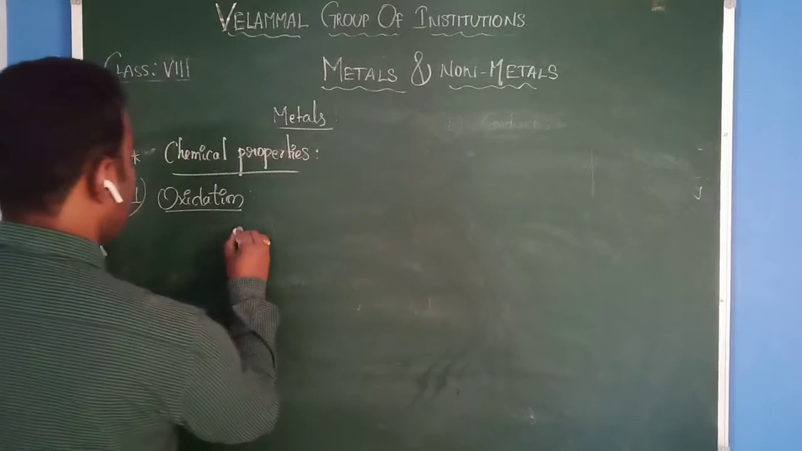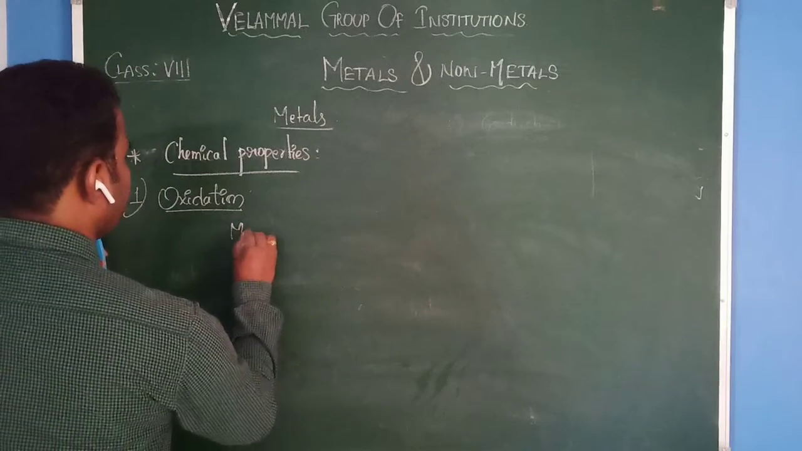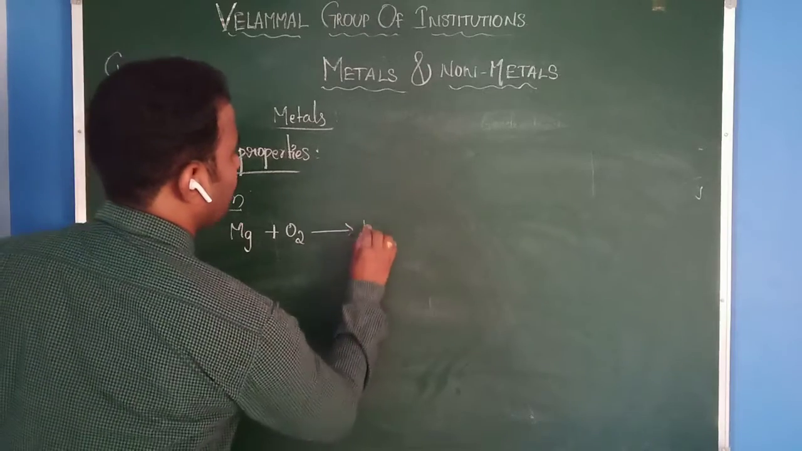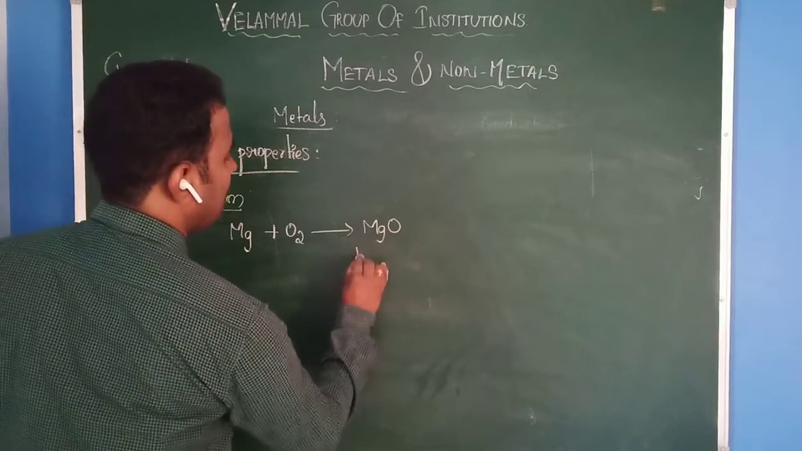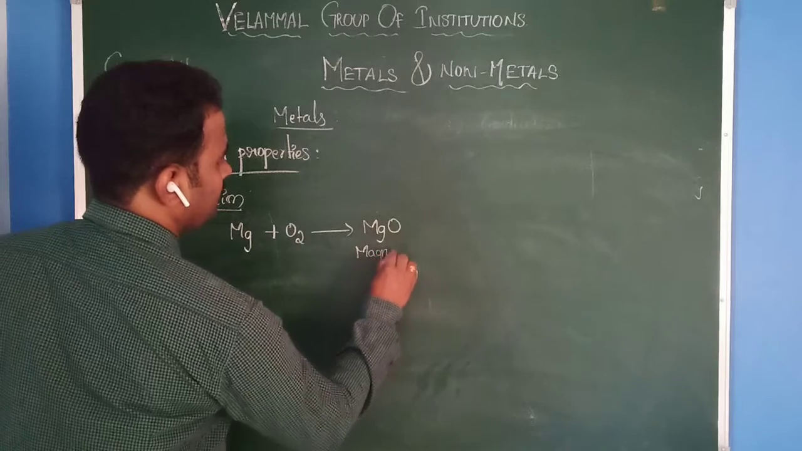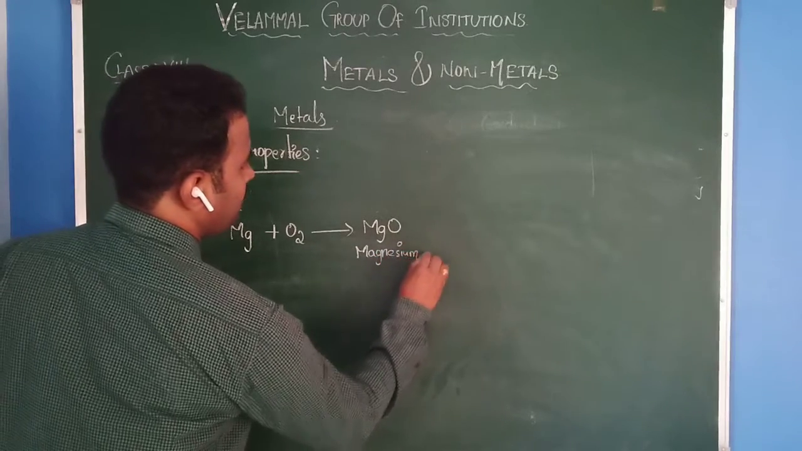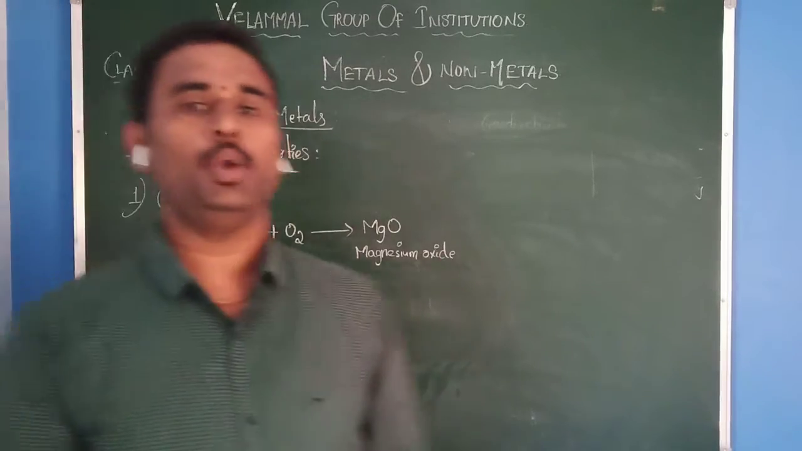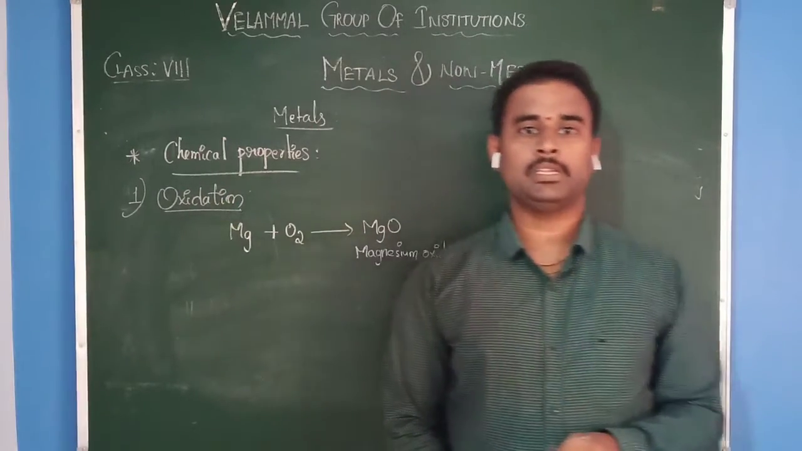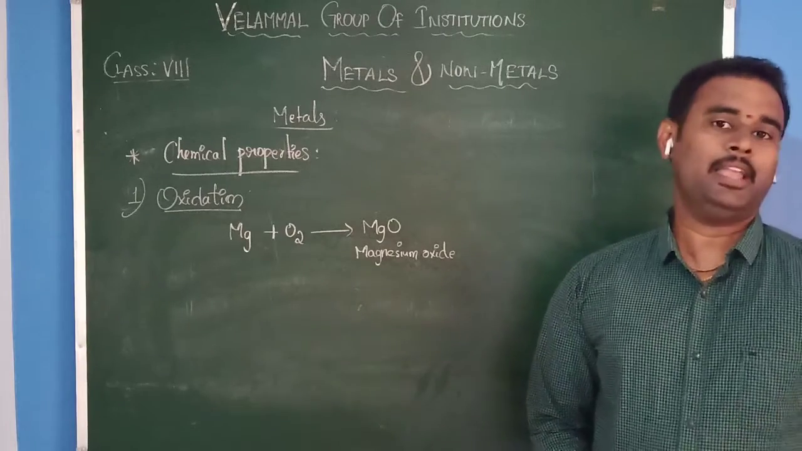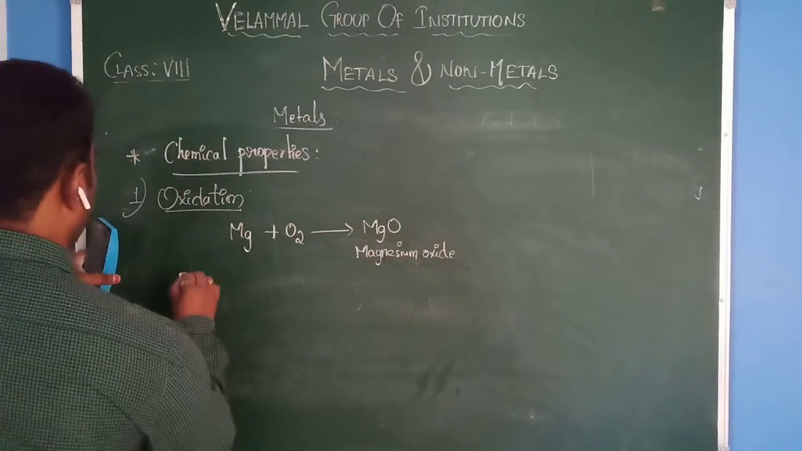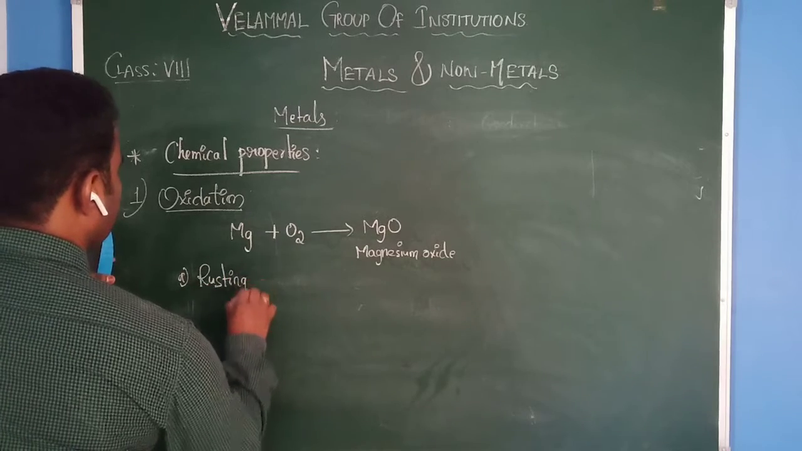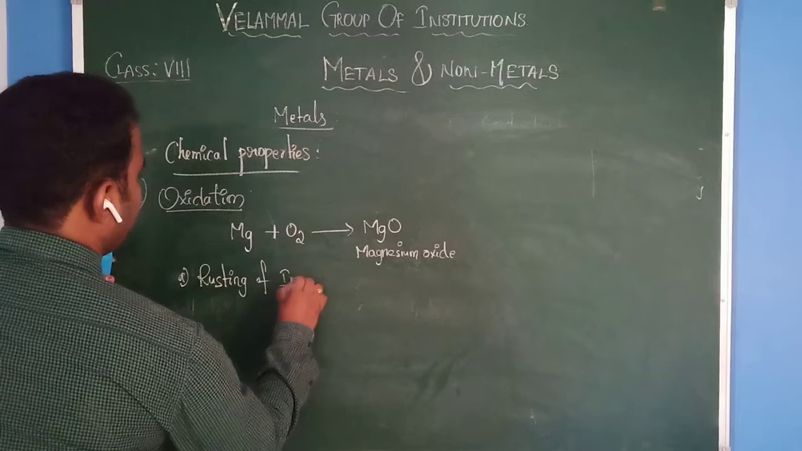For example, let us take magnesium with oxygen to produce its respective oxide, magnesium oxide. In this oxidation, let us see two more general examples which we can see in our daily life. The first one is rusting of iron.